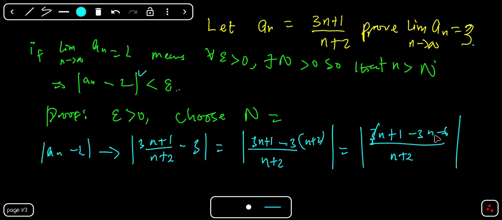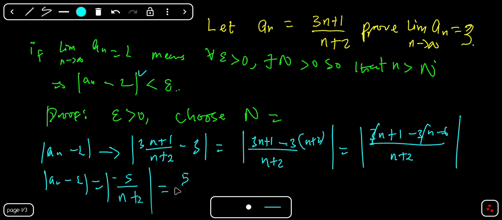So 3n minus 3n will give us 0. So we have the absolute value of a_n minus L equals, then 1 minus 6 will give us minus 5, then everything over n plus 2. All right. Then if you take the absolute value of a negative number, that will surely give us a positive number. So if we take the absolute value here, we are going to have 5 over n plus 2.